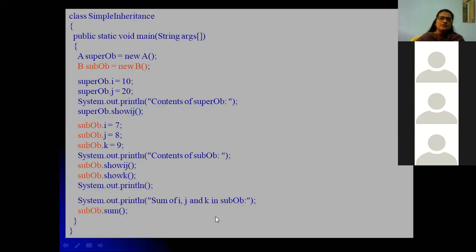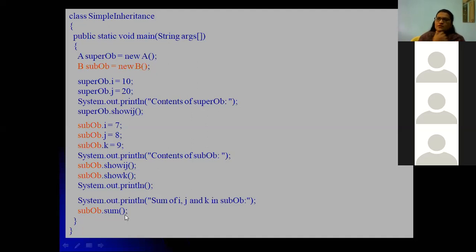Here show ij and show k are called by a sub object, and we leave an empty line with System.out.println. Finally we print the sum of the variables which we have in the superclass as well as in the subclass, by calling sub object dot sum, which is a method available in the subclass.